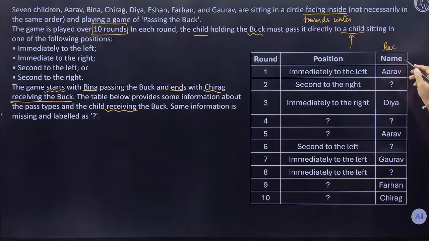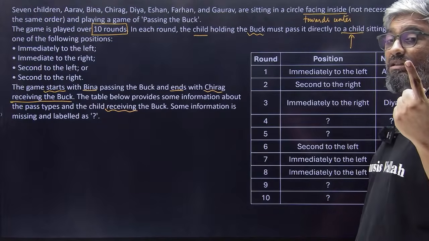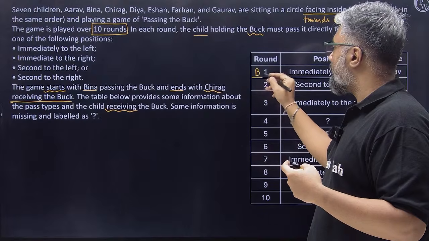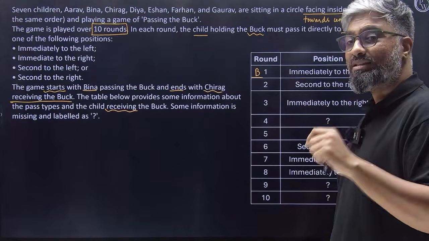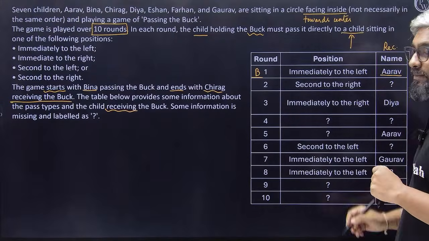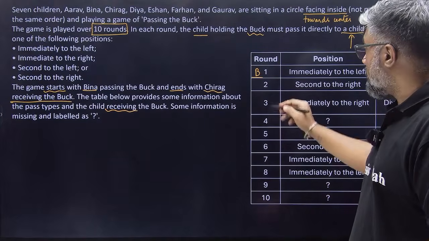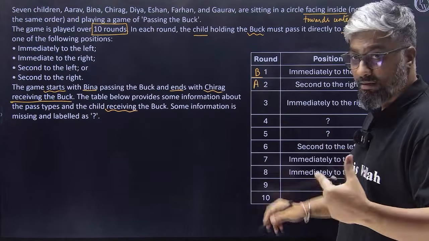This is the receiver's name. So the first buck is passed by who? It's passed by Bina, correct? It is passed by Bina. Bina is passing it. And who is receiving it? Arav is receiving it. Now Arav has the buck. So Arav is the one who's passing the buck now.